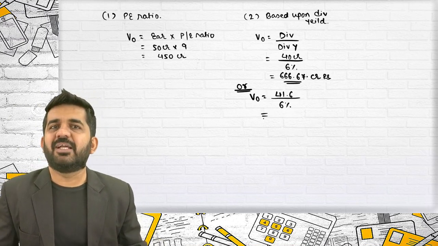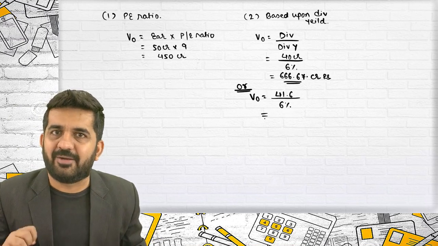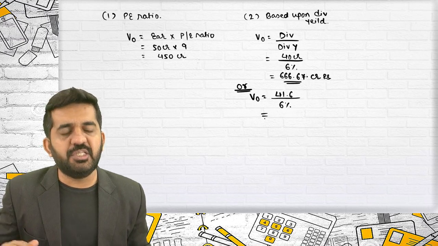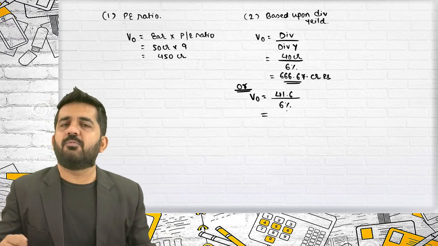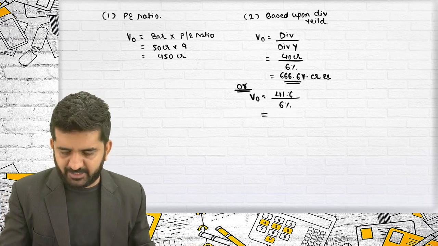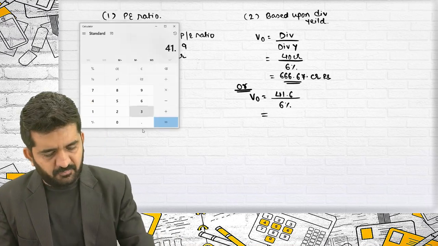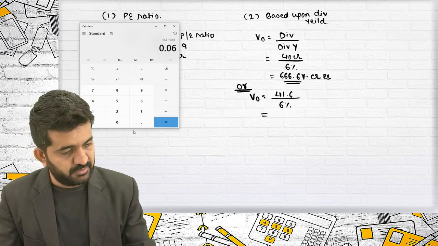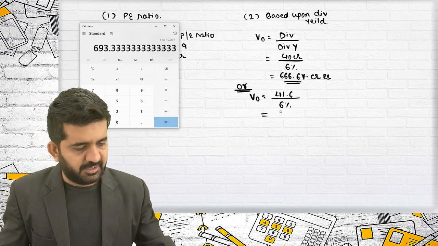Sir, which is a good method? There is nothing like good or bad method. Both are good because they have not given whether it is D1 or D0. Normally you should find out by both the methods, or you can find out by any one method and your answer will be correct. The answer is 41.6 divided by 6%, which is 693.33.